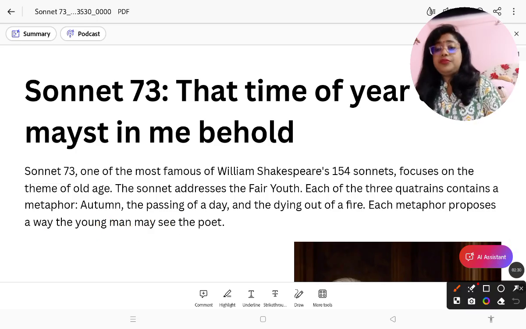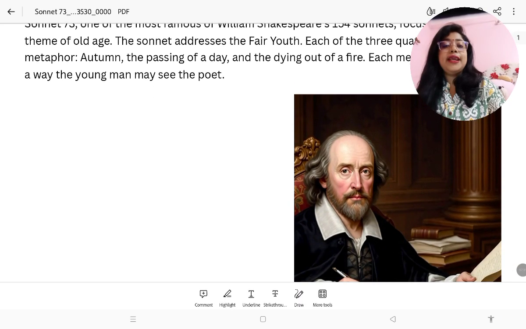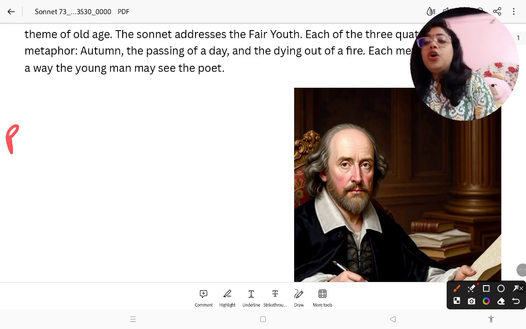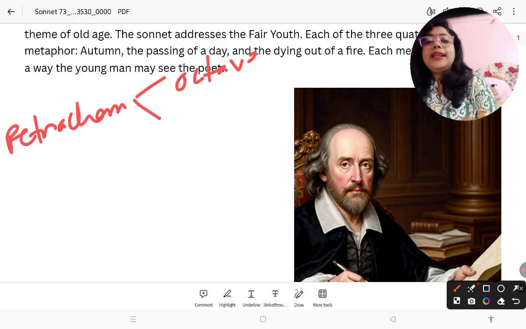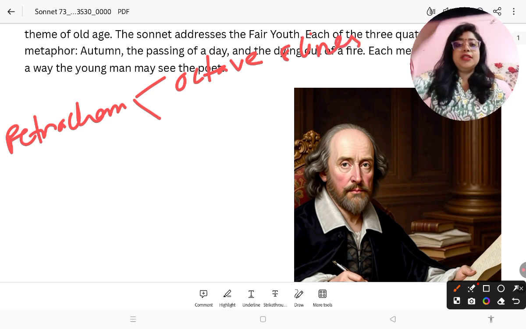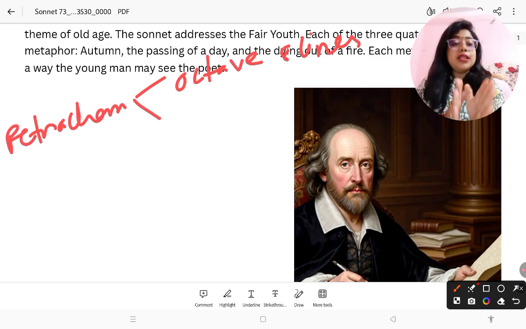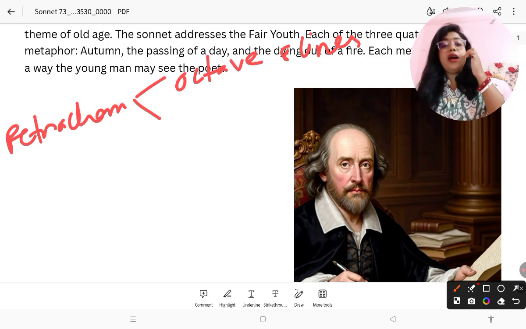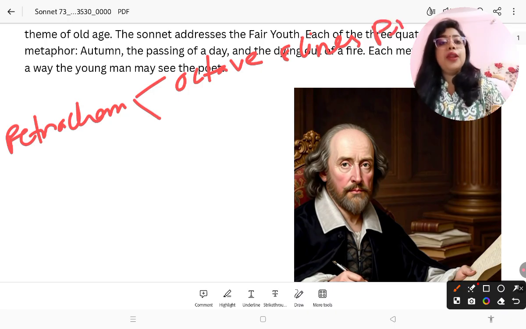So let us see what the Petrarchan sonnet is. The Petrarchan sonnet is divided into two sections. The first is the octave. Octave means an 8-line stanza, and there the poet used to discuss the problem.